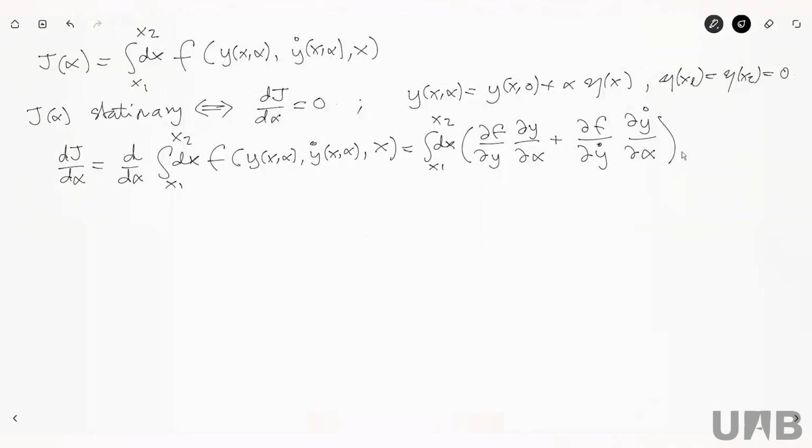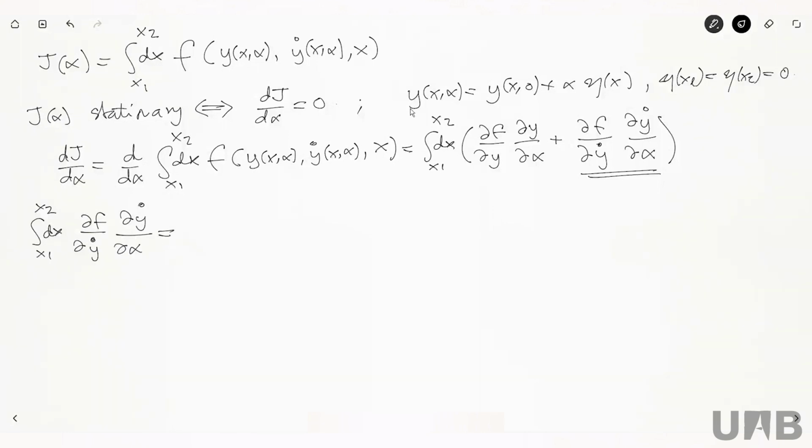So now, let us look at the second term. This is the integral over x from x1 to x2 of the derivative of f with respect to y dot, times the derivative of y dot with respect to alpha, okay?